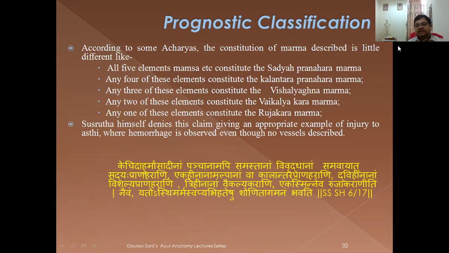So here he has given a clear-cut mention that all 5 structures are always present in a man, but there may be predominance of something or other. And if the Marma gets injured, different types of symptoms will be seen. Like if it is not a Sira Marma also, then also you can see in the symptoms it may be written that there will be blood loss.